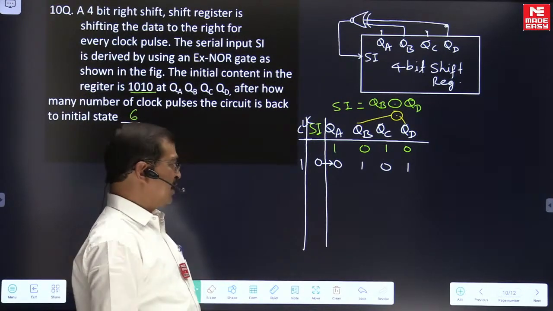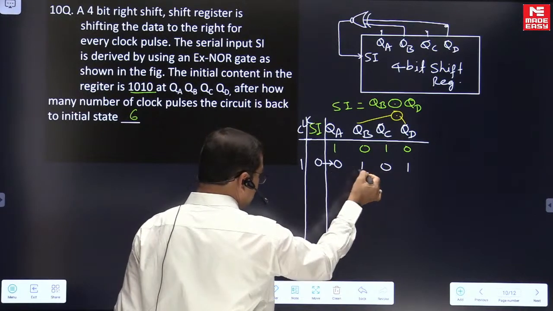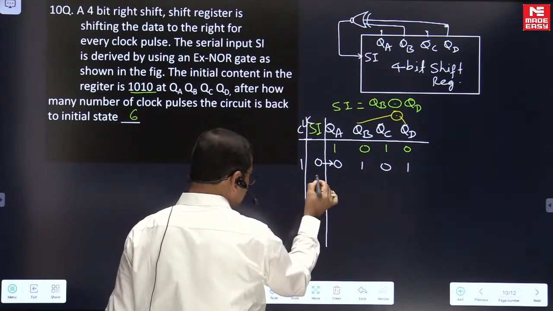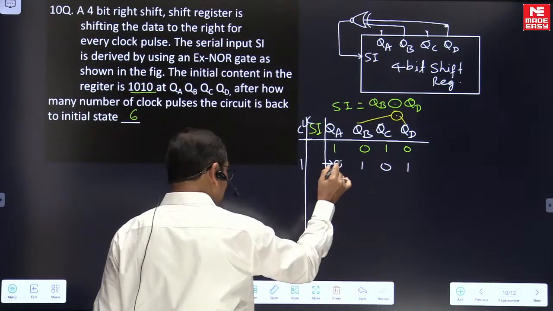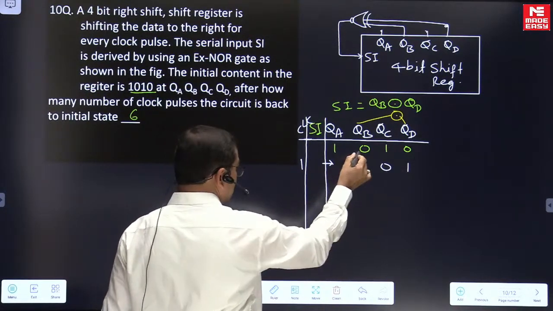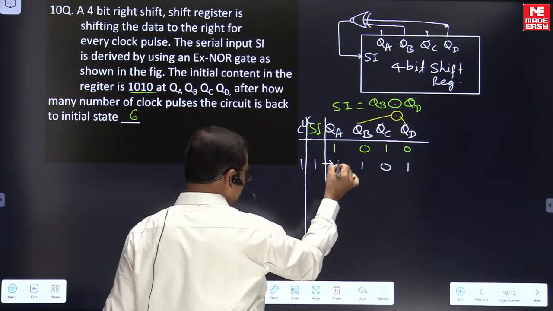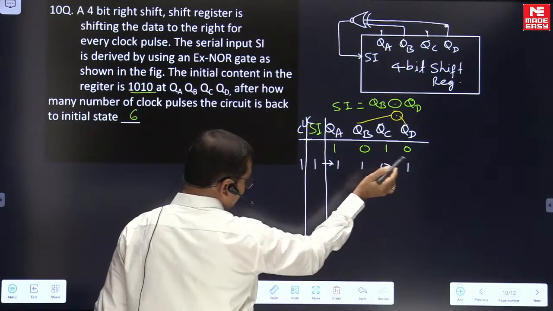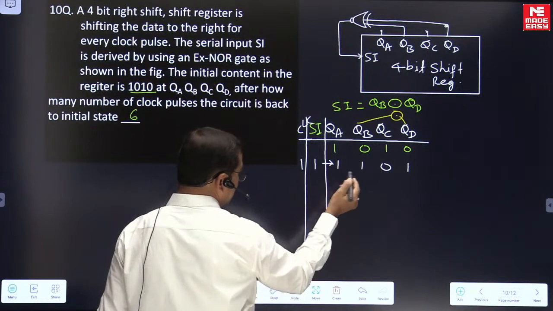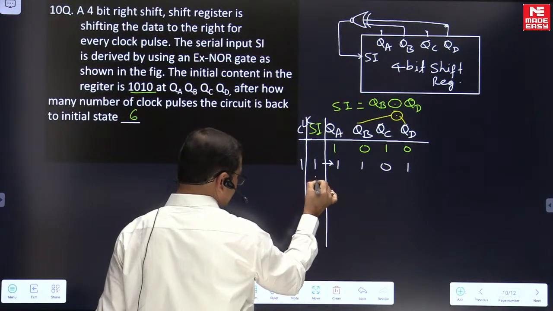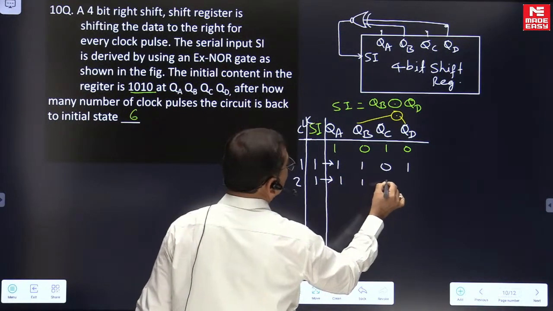So we need to go to further clock pulses. Before the next clock pulse, the values of QB and QD are both 1, so by the XNOR operation... I think I gave it wrong. QB and QC are both 0 0, and XNOR gives 1. Right? So before the next clock pulse we look: QB and QD are both 1, and since both are 1, the XNOR result is 1. If we apply the second clock pulse, we have this.